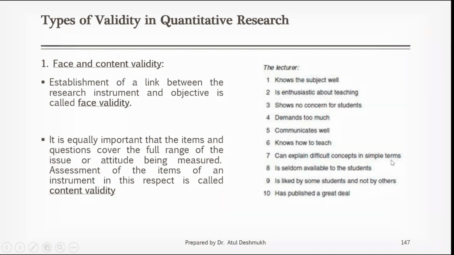Now, as far as research methodology and stat are concerned, this is one of the important criteria. You have to explain difficult things in a simpler way. So it has a direct link. "Is seldom available to the student." So this question is not giving clear-cut information. This question does not have a clear-cut link with the objective.